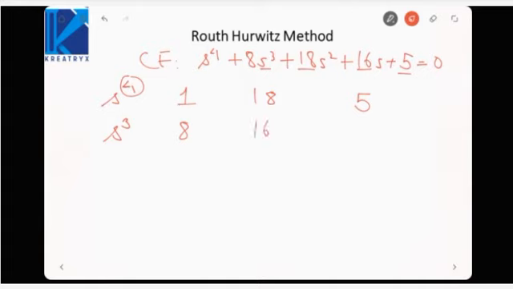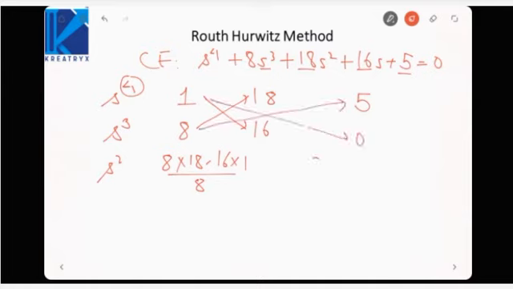Now multiply 8 into 18 minus 16 into 1, divided by 8. Then similarly 8 into 5 minus 1 into 0, divided by 8. So the s square row will be 16 and 5.